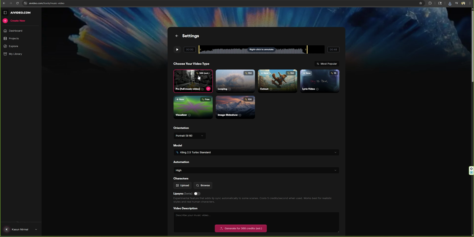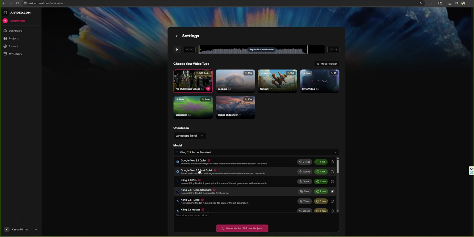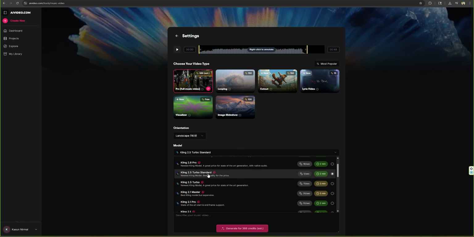Then we have several video templates. Here we have image slideshows, looping videos, visualizer style, and more. What we need is this Pro template. Then I'm going to select horizontal orientation. Now this is the most important part, which is selecting a suitable AI video model. This tool has all the latest AI models. My favorite AI model is Kling 2.5 Turbo, so I'm going to go with it.